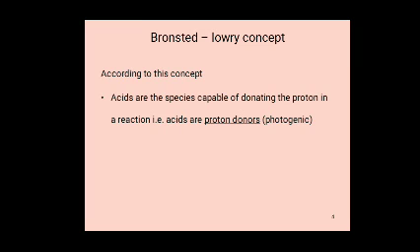HCl, hydrochloric acid, donates an H+ ion to another substance in a reaction, so it is a Bronsted-Lowry acid. H2SO4 is sulfuric acid, HNO3 nitric acid, CH3COOH acetic acid, H2O water, H3PO4 phosphoric acid. These all act as Bronsted-Lowry acids.